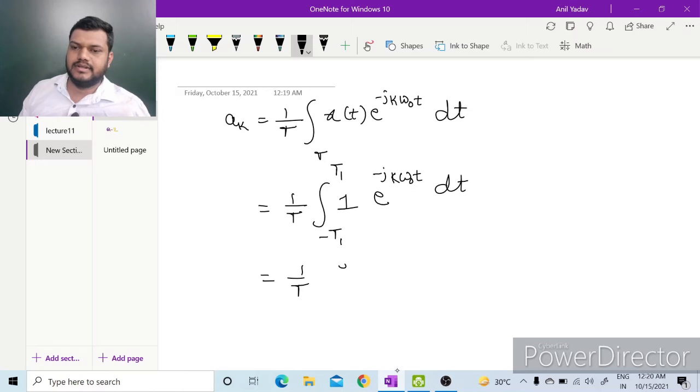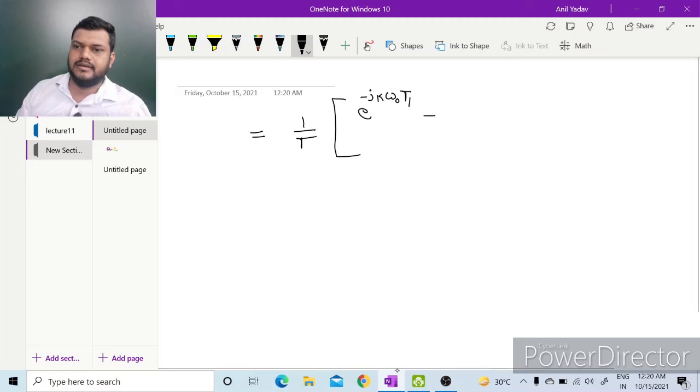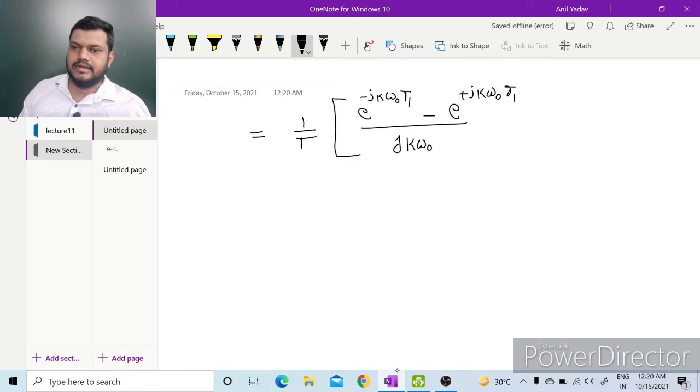So 1 upon T, this became integration e to the power minus j k omega naught t upon minus j k omega naught, with limits from minus T1 to T1. So by putting these limits, it became e to the power minus j k omega naught T1 minus e to the power plus j k omega naught T1, divided by minus j k omega naught.